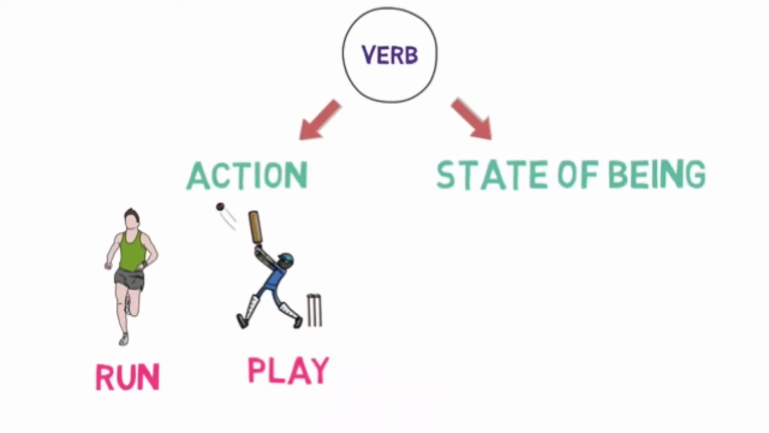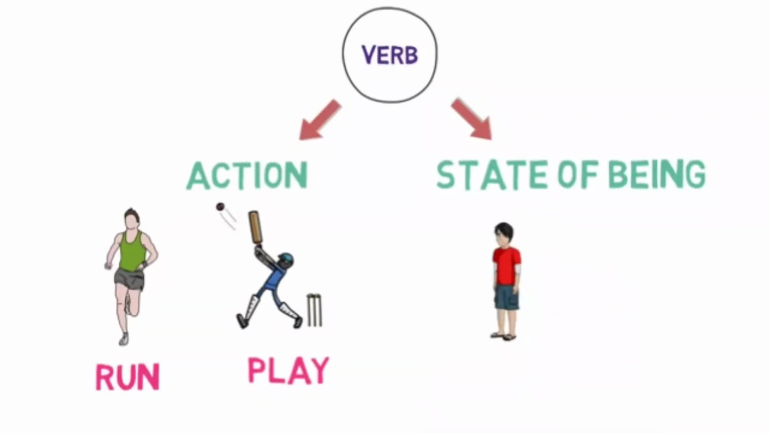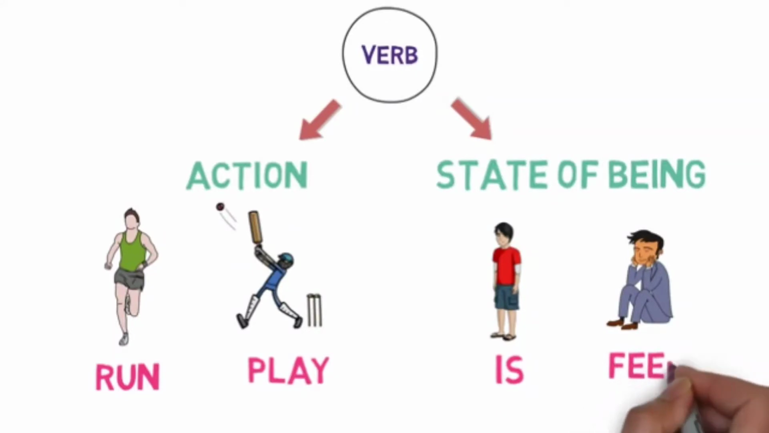Now let's look at the state of being type of verbs, also called stative verbs. They define the state of the subject. This is an image of a boy. We say Ram is a boy. So is here is a state verb, as it defines the state whether he is a boy or girl. In this image, the boy feels very tired. So feels here is a stative verb, as it defines the state of the boy.